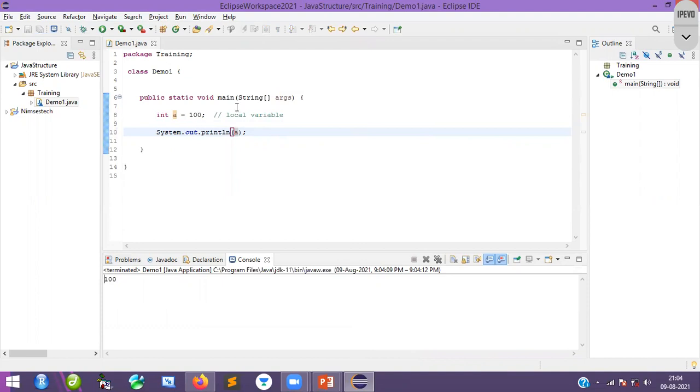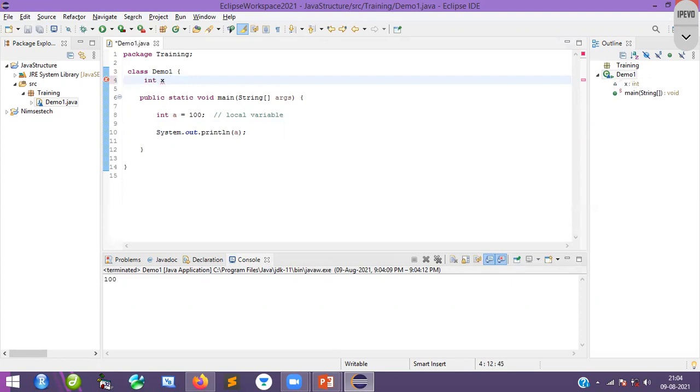But one thing we need to understand is the difference between local variable and instance variable. Suppose, according to the definition, I want to create an instance variable, integer x equal to 10.